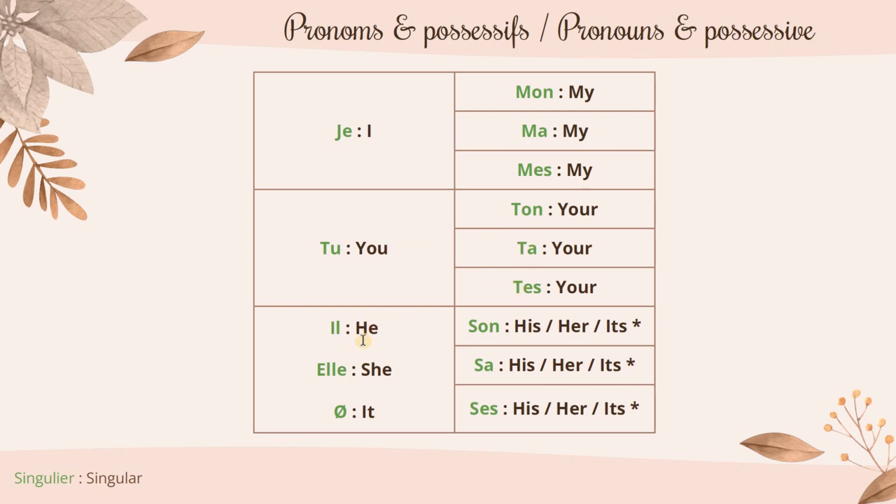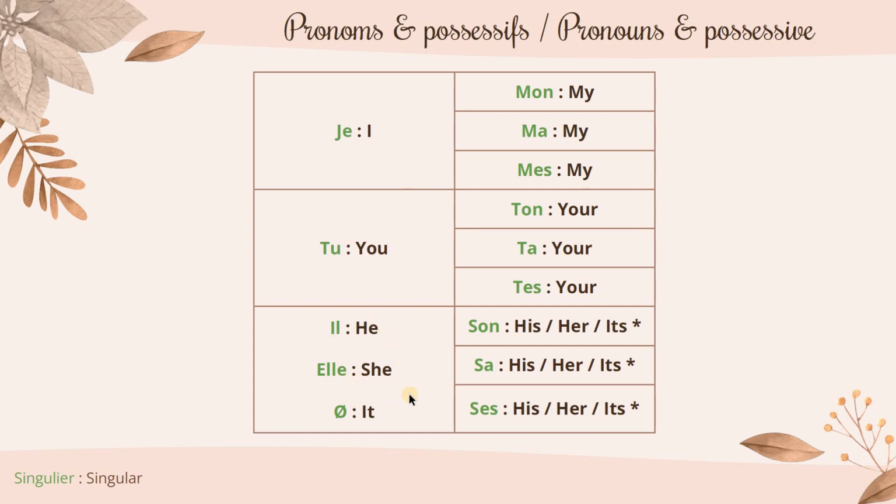Then we have he, il, she, elle, and we do not have it. Sometimes we have sentences where we can translate in English with it, but in French it will be il or elle.